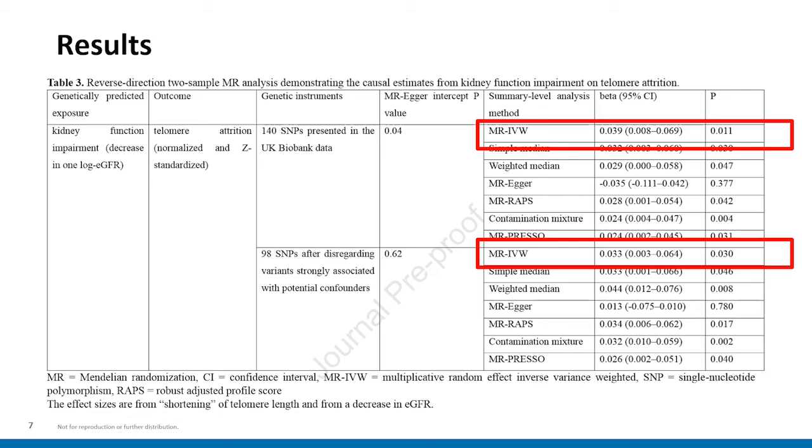The authors also decided to look in the reverse direction to determine whether or not kidney function impairment would be causative of telomere attrition. And they found that there was a significant causal effect between kidney function impairment and telomere attrition, as shown by a beta score of 0.39, which was found to be statistically significant. When they excluded SNPs that were strongly associated with potential confounders, they found that that beta value was still 0.33 and that this was still statistically significant.